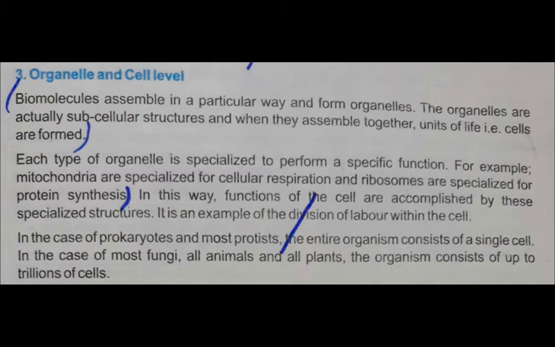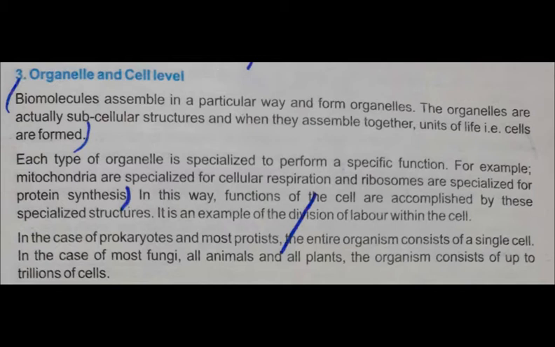Cells are the basic unit of life of all living organisms, whether it is a microorganism, bacteria, a plant, an animal or a human. All living organisms are made up of a single unit of life that is called the cell. Now students, let us discuss the organelles further.